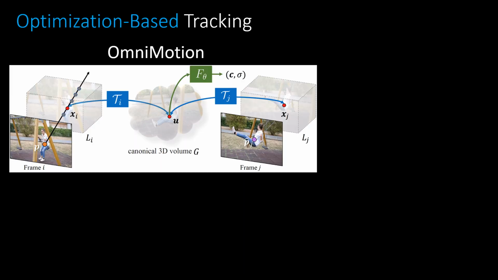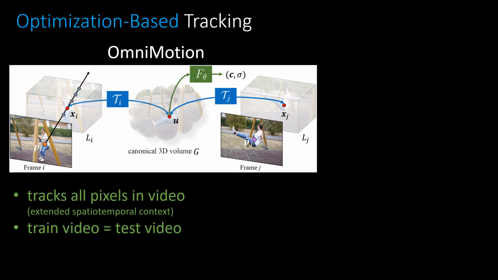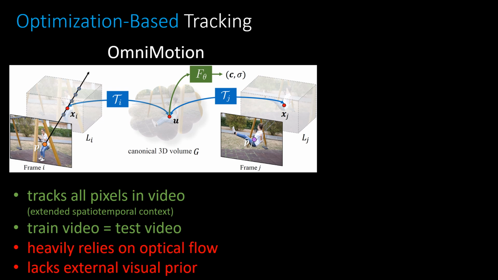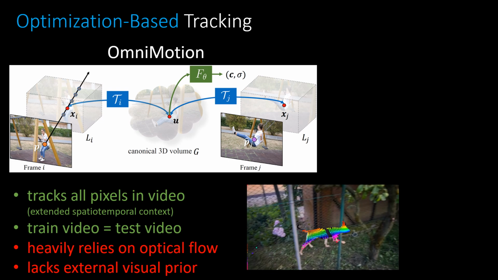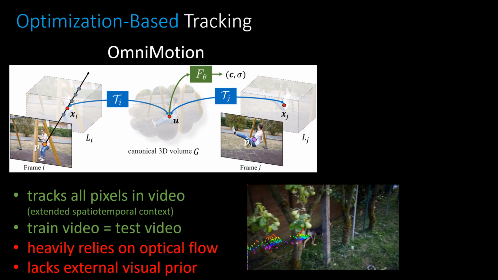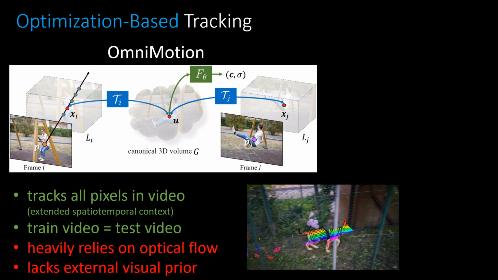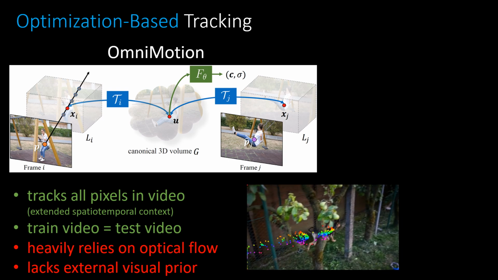Addressing these challenges, OmniMotion proposes a test time optimization framework, solving for the motion of all video pixels simultaneously and bridging the gap between synthetic and real data. However, OmniMotion heavily relies on optical flow and lacks a visual prior, which limits its ability to generalize, particularly when tracking occluded regions where motion supervision is sparse, as illustrated in the example below.